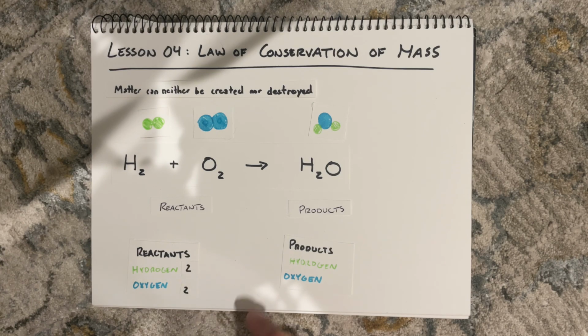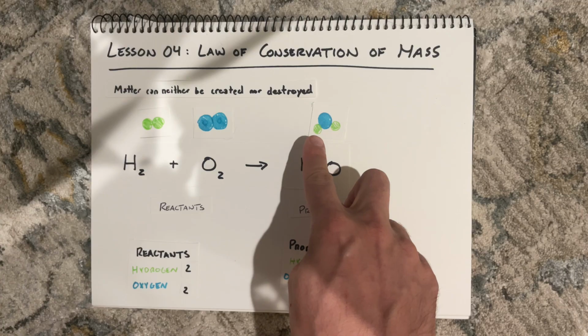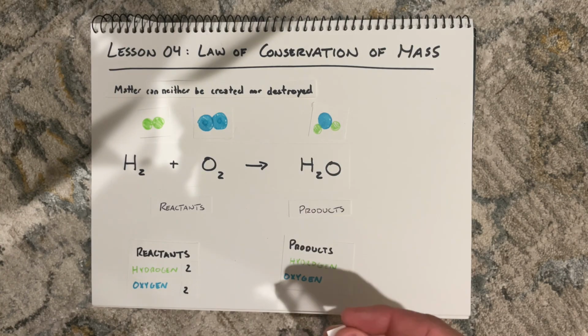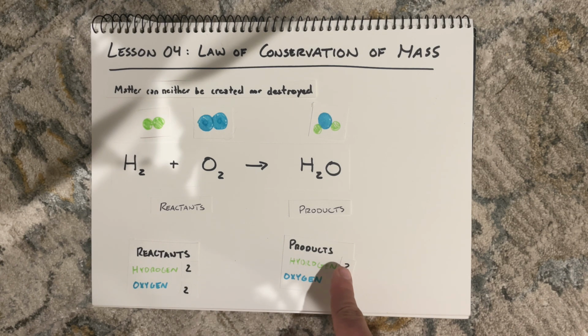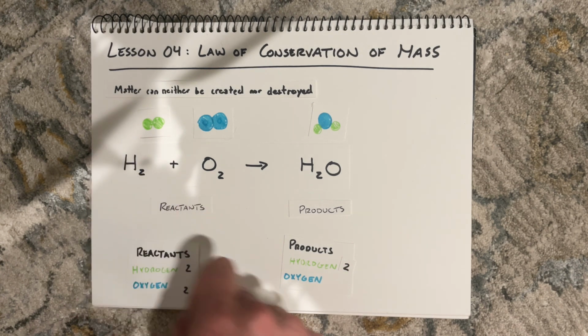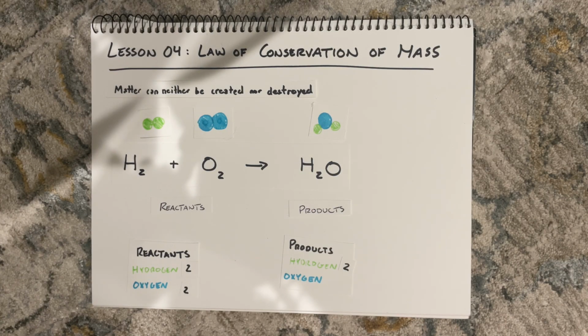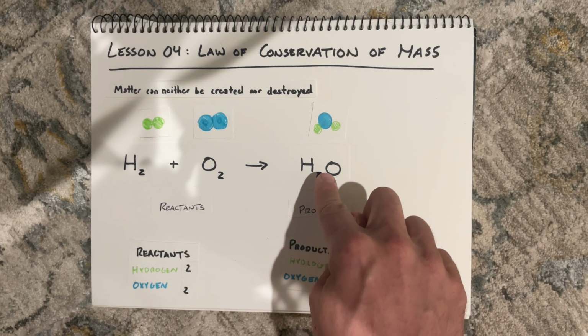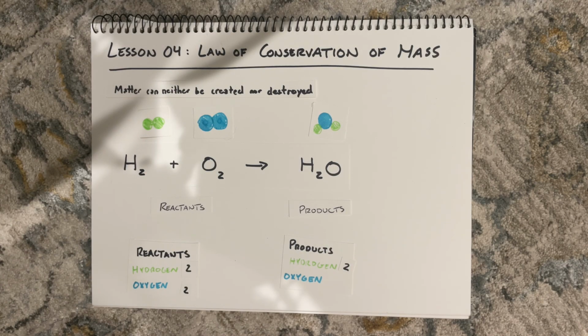So now I'm going to go ahead and count how many hydrogens and oxygens I have in my products. So I go through the same process. I can see that I have 2 hydrogens here, or using my visual example, I have 1, 2 hydrogens. So I'm going to put that 2 right there. So far, so good, right? I've got my 2 hydrogens in my reactants, and I still have 2 hydrogens in my products. So far, things are looking good. If I count the number of oxygens, I see that I have 1. And again, using the visual example, I have 1 oxygen. So I'm going to put this little 1 right here.